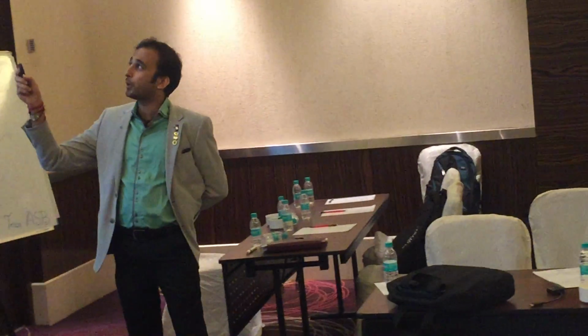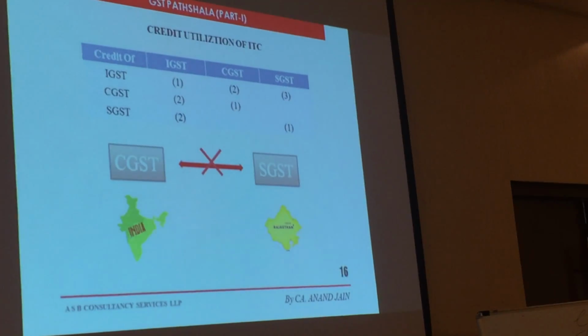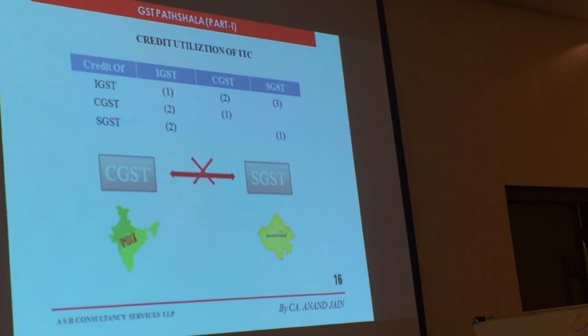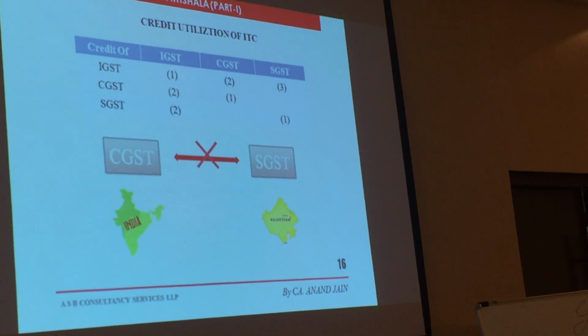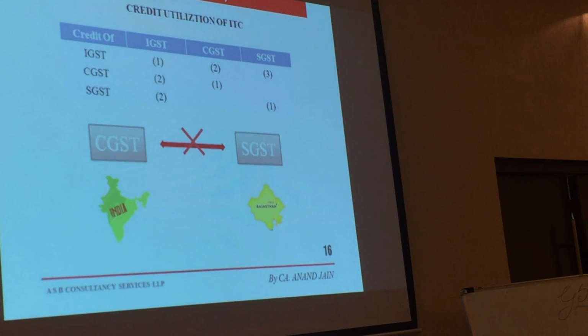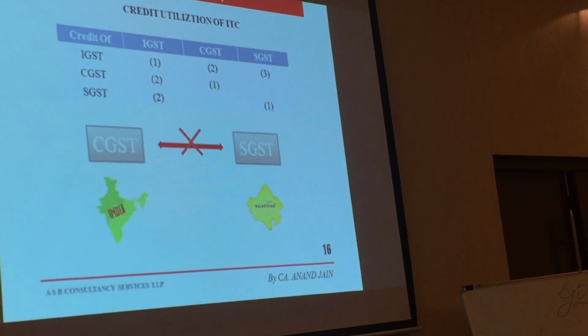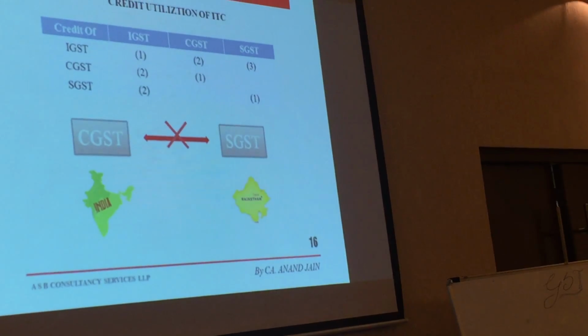This is the main important point, the credit utilization of ITC, input tax credit. IGST can be utilized first, priority-wise. IGST can be utilized first against IGST, then CGST, then SGST. It should be in this order only. CGST is utilized first against IGST, then CGST. We will discuss it with an example. There is no cross-availment of credit by offsetting CGST credit with SGST credit.